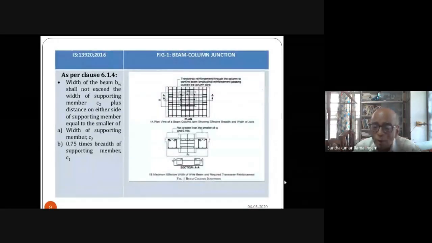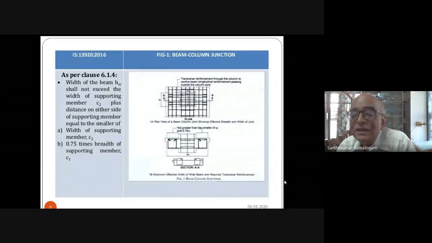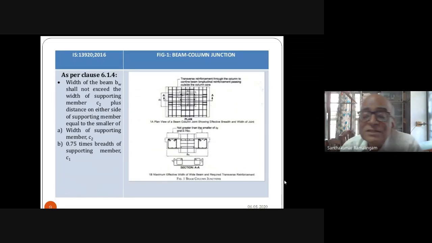Even though you may have a wide beam and narrow column, you will have to satisfy other provisions such as strong column, weak beam. This usually applies in instances where you have a shallow beam. If you have a shallow beam, its moment capacity will be less, and therefore it may not be difficult for you to provide a strong column, weak wide beam system. Next slide, please.